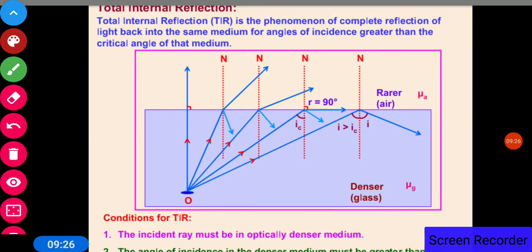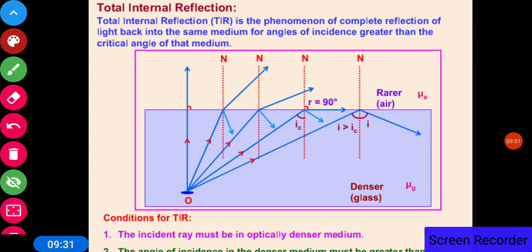Now let us discuss total internal reflection. As you know, if any ray from the denser medium is moving towards the rarer medium, then it moves away from the normal. So let us see that this incident ray is away from the normal. Increase the angle of incidence, then the angle of refraction will be more.